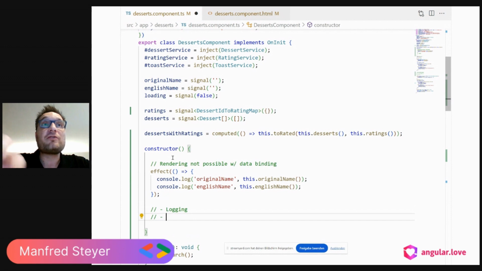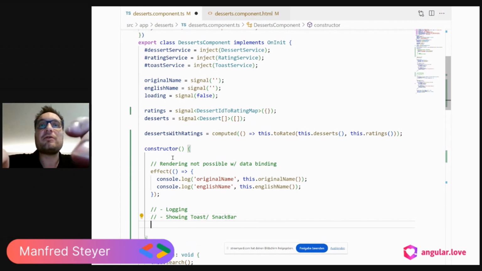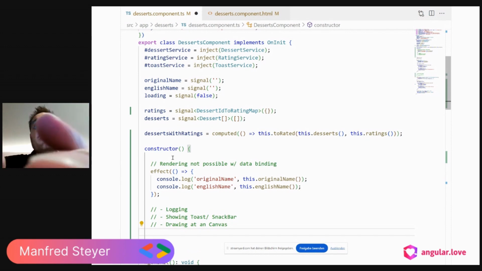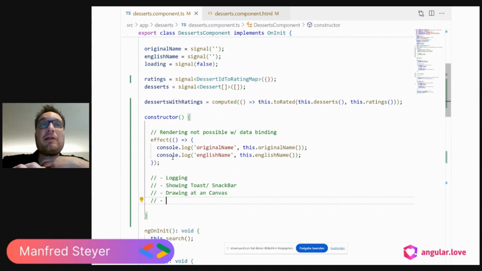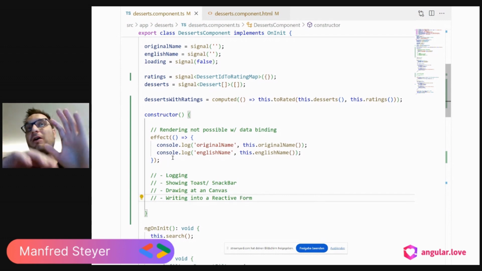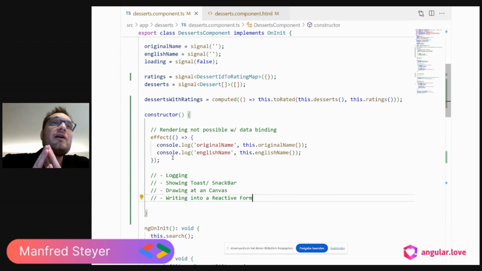Another example is showing a toast message, or a snack bar, as it is called in Angular material. Another good example is drawing at a canvas, 2D rendering, 3D rendering, and perhaps a fourth good example is writing into a reactive form. All of those are good examples for going with effects.